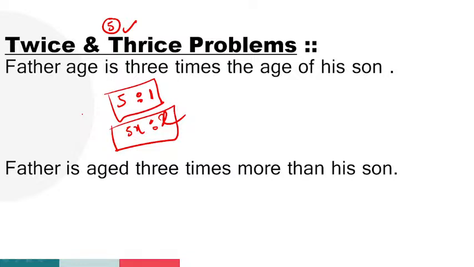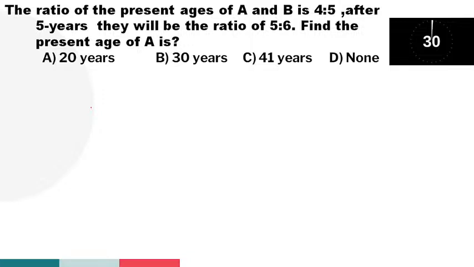So any doubts regarding ratio? What is the ratio? What is the proportion? Ago or before means minus, after or hence means plus, twice problems and thrice problems. Any doubts regarding these 6 points, guys? Okay, right. Very good. If you are perfect in these 6 points, the total concept is very easy, guys. Move on to the first problem.